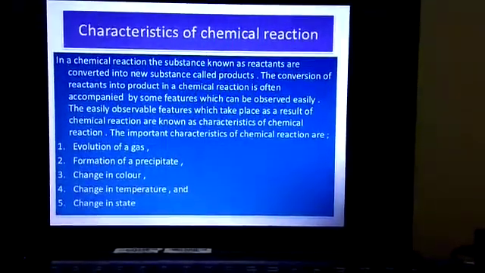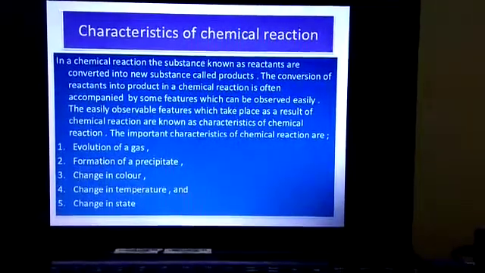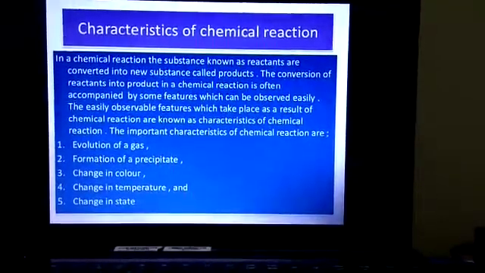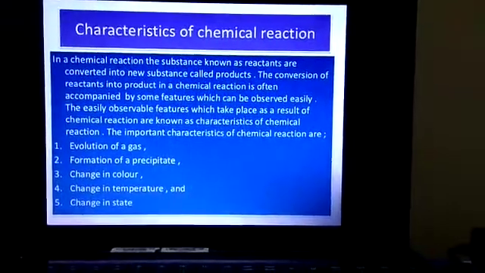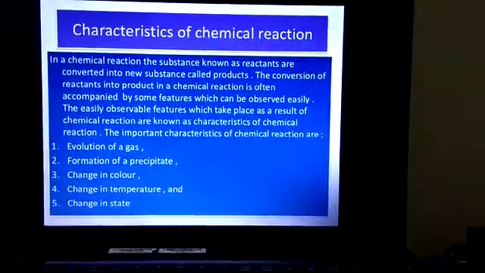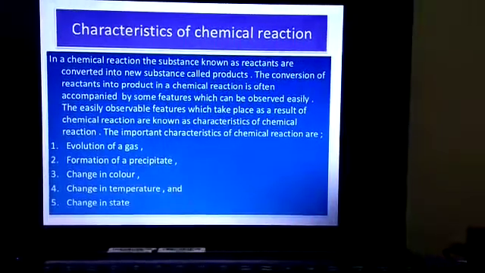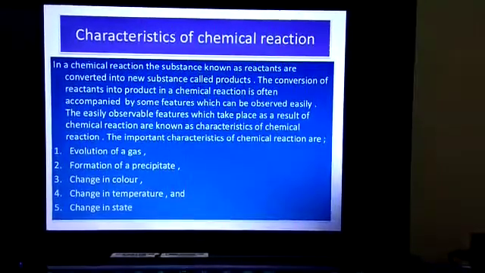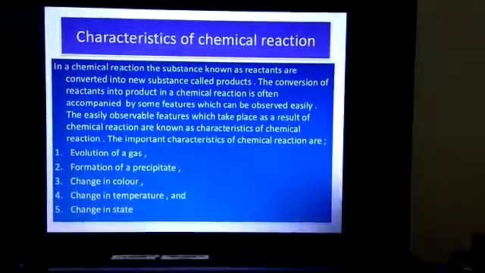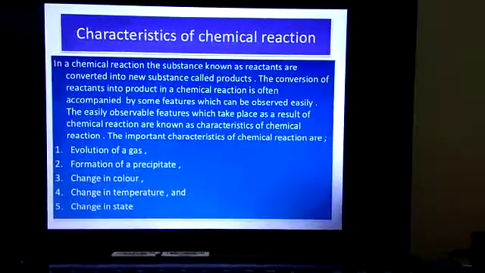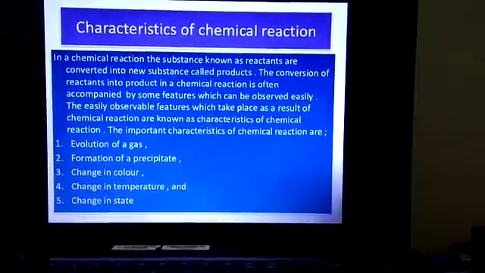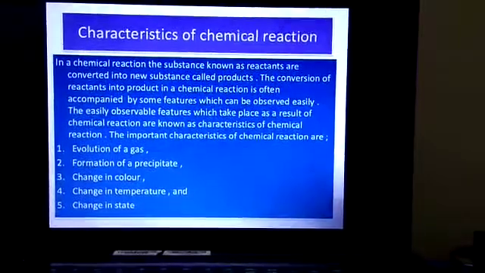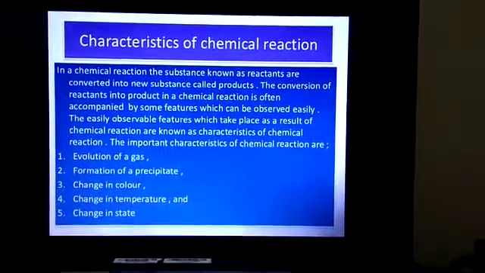In a chemical reaction, the substances known as reactants are converted into new substances called products. The conversion of reactants into products in a chemical reaction is often accompanied by some features which can be observed easily. The easily observable features which take place as a result of a chemical reaction are known as characteristics of chemical reaction. Means, through these characteristics we can observe easily that the chemical reaction has occurred.